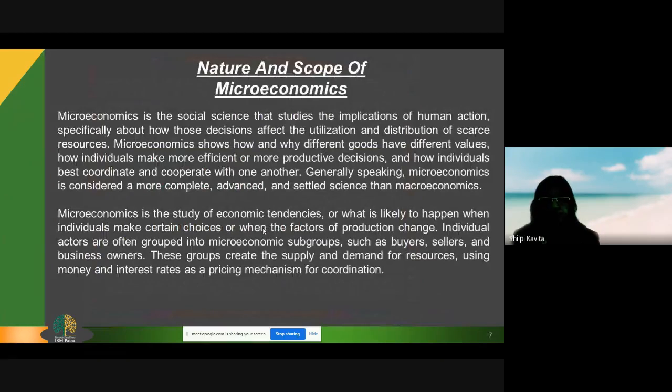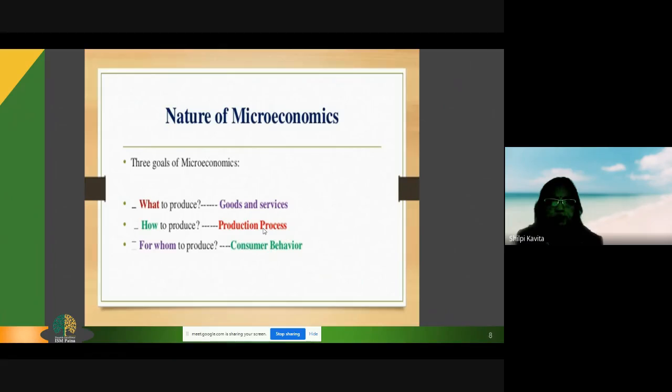So, starting with the nature and scope of microeconomics. Microeconomics is a social science just like economics, and it implies the study of human action, specifically about the utilization and distribution of scarce resources. We have many pricing decisions related to products, we have market structure, we have consumption patterns of consumer behavior, the demand, the supply. Everything comes under the purview of microeconomics when dealing with individual behavior. So when we study the whole syllabus of microeconomics, we'll come to know that the nature and scope is the whole syllabus.